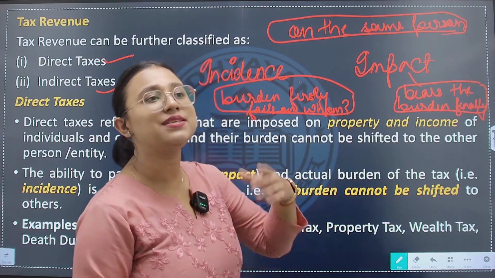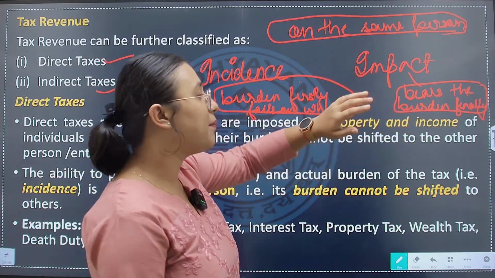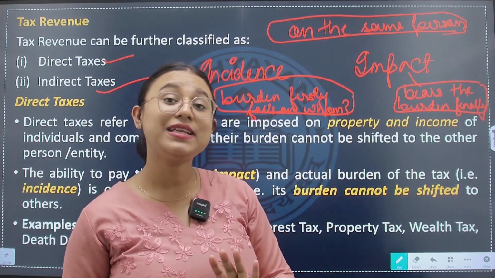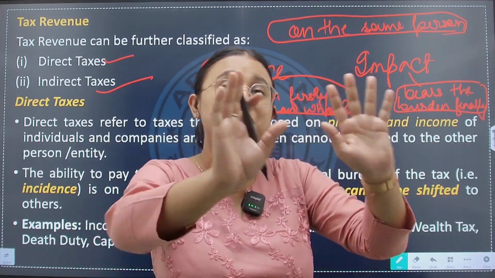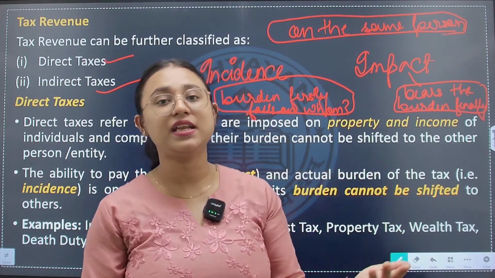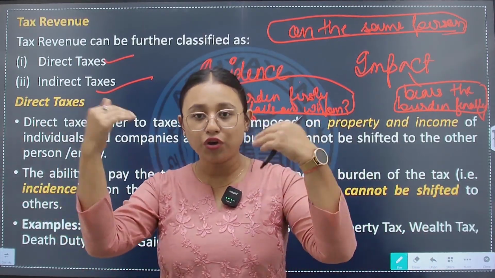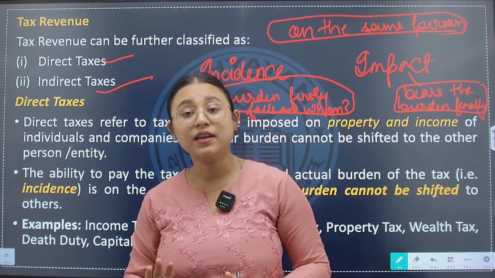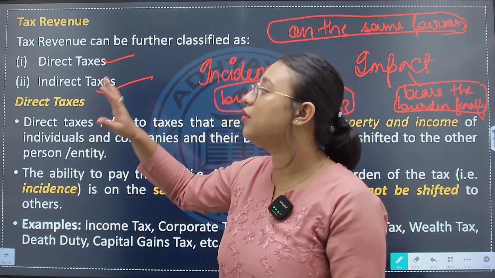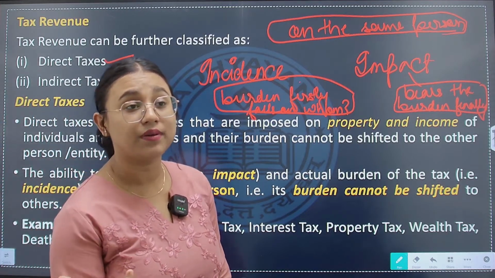Okay. So, this is the whole concept. In case of direct taxation, incidence and impact is on the same person, but in case of indirect tax, incidence is on some other person and it can be shifted. Incidence of the taxation can be shifted to some other person, that is, impact of taxation is finally on some other person. Okay. I hope you are clear with the concept of incidence, on whom the burden actually falls, and impact is the person who ultimately bears the burden. Understood? So, in case of indirect tax, the incidence and impact is on different persons.